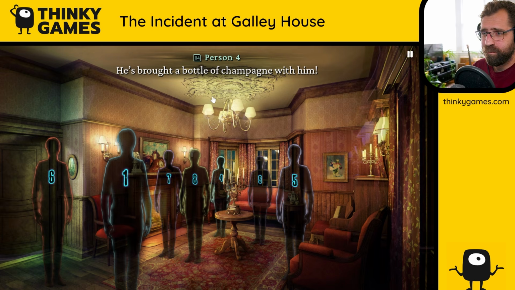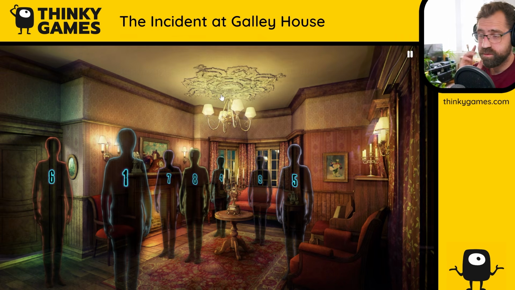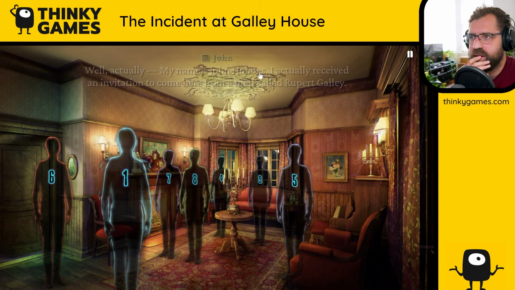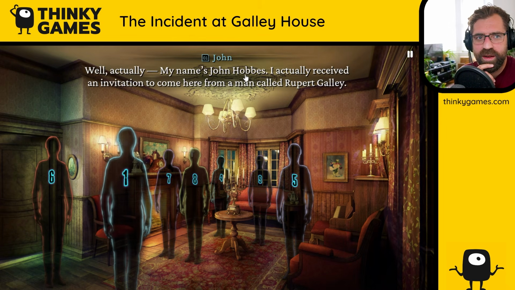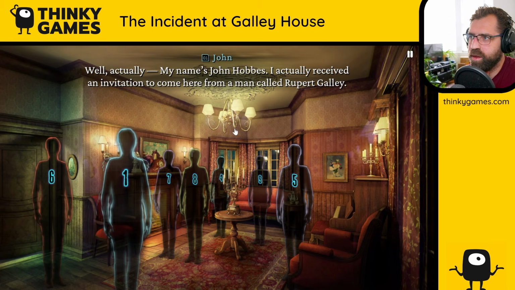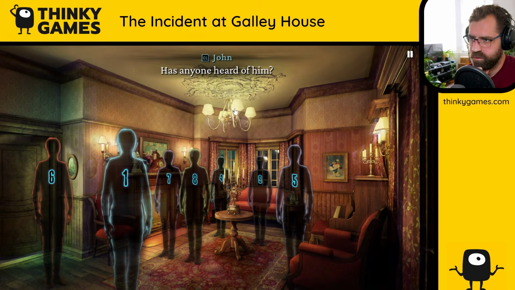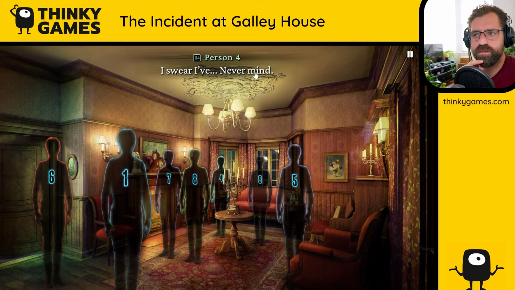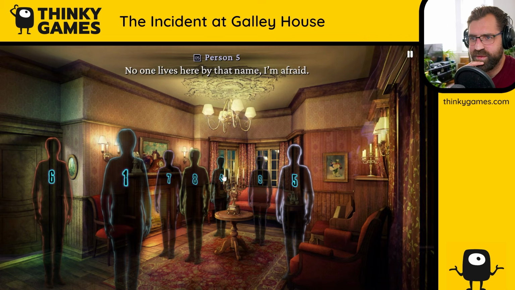He's brought a bottle of champagne with him. Well, I should hope you weren't counting on our hospitality. Well, actually, my name's John Hobbs. I actually received an invitation to come here from a man called Rupert Galley. Has anyone heard of him? Never mind. No one lives here by that name, I'm afraid.